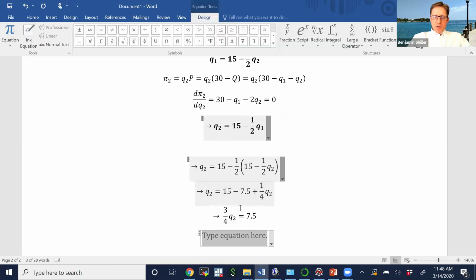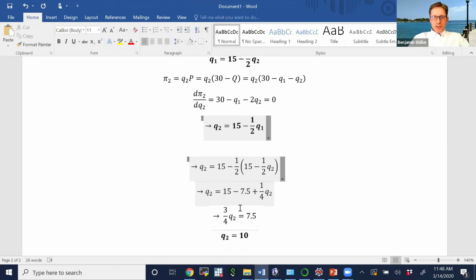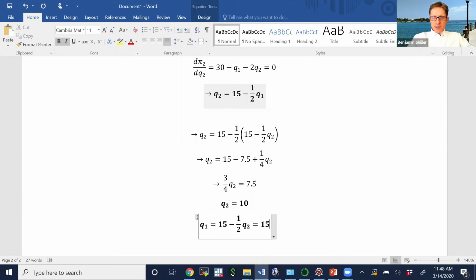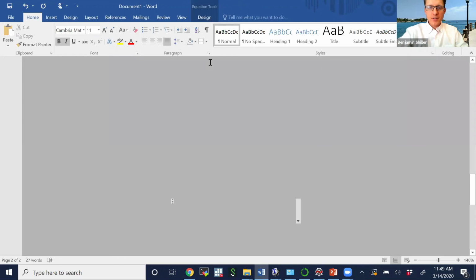If we then multiply both sides by 4/3, we get that Q2 is equal to 10. So now we know how much firm 2 is going to produce in a Nash equilibrium in a Cournot duopoly. To get how much firm 1 is going to produce, we plug that into firm 1's reaction function, plugging in Q2 equals 10, we get 15 minus 1/2 times 10, which is just equal to 10.